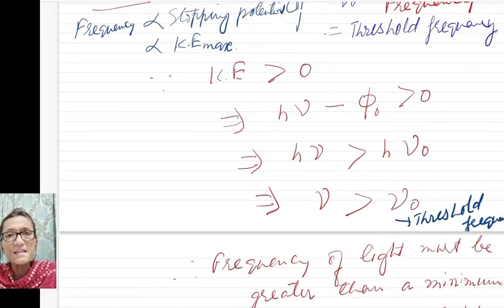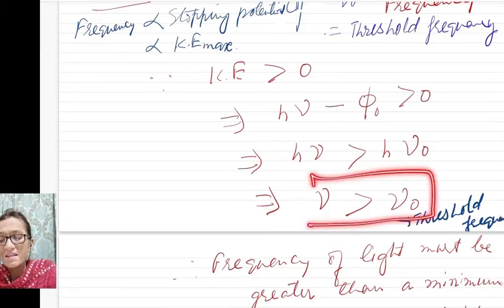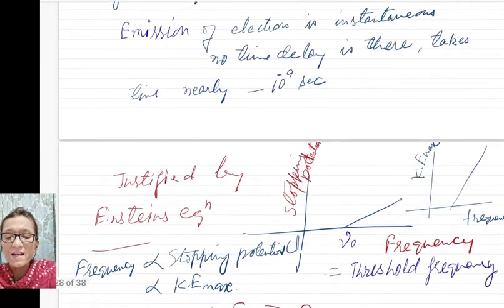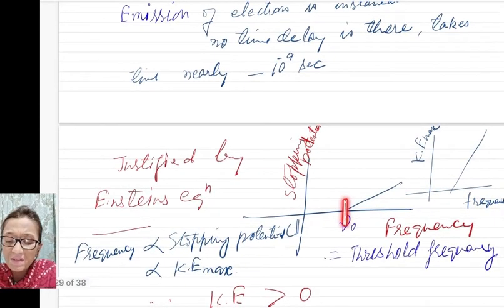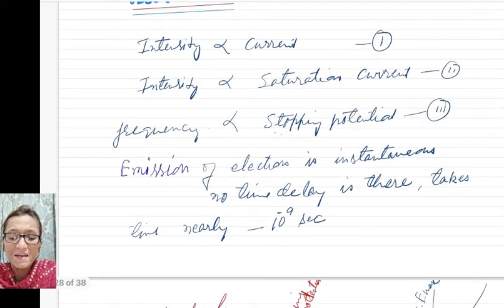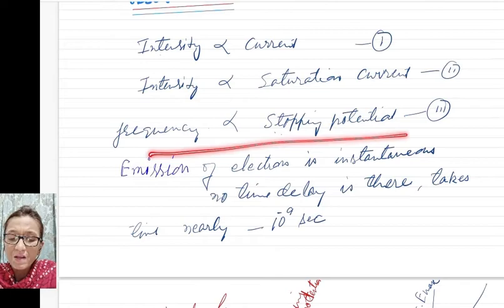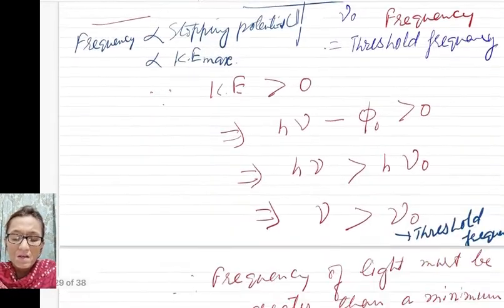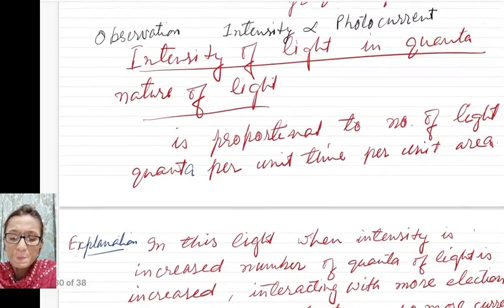So it explains that there should be a minimum frequency, and below that frequency there cannot be any photocurrent. Here you have minimum frequency, and below this frequency there is no photocurrent. So two explanations are there. Now next explanation.